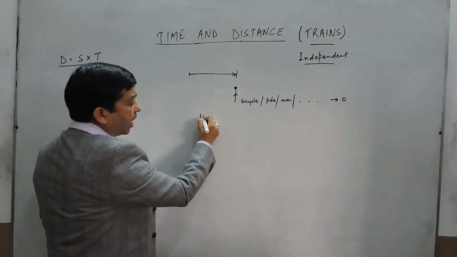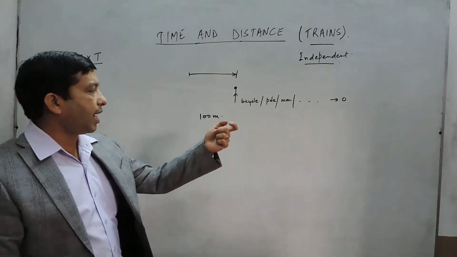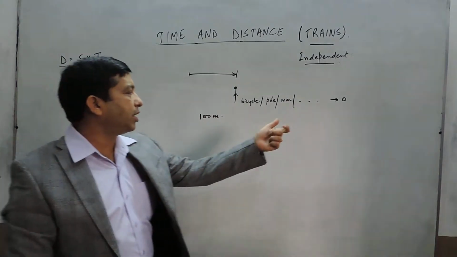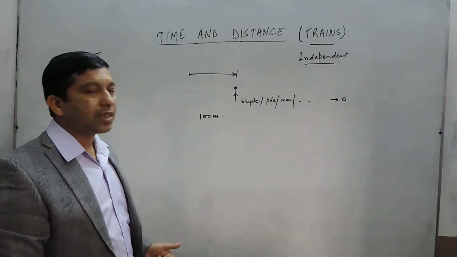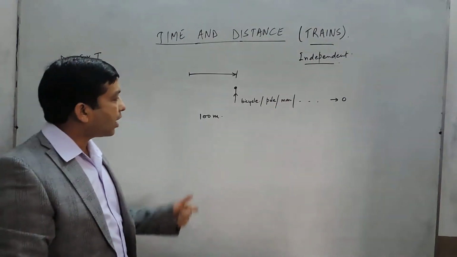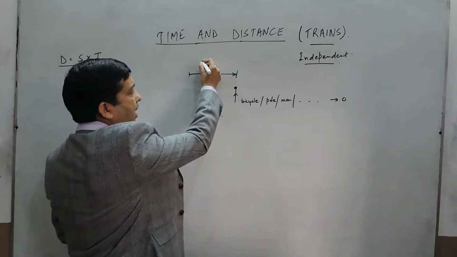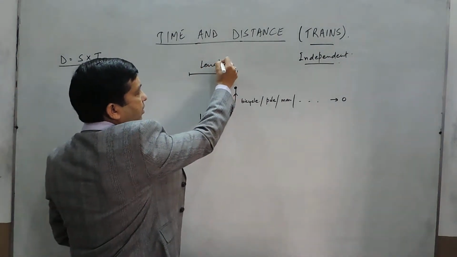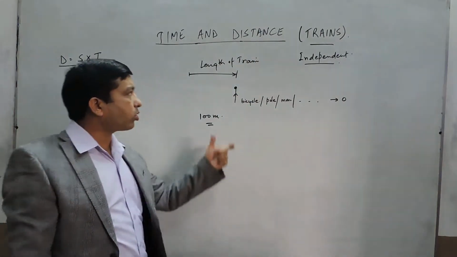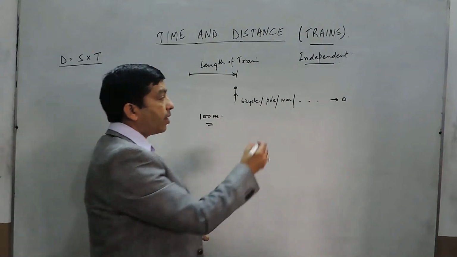If a 100-meter train is crossing a bicycle, then the length of the bicycle may be 1 meter, but it is considered to be zero, so the distance remains 100 meters. When the train is crossing the pole, again the distance will remain the 100 meters, that is the length of the train. When the train is crossing the man, then also the distance will remain the length of the train.